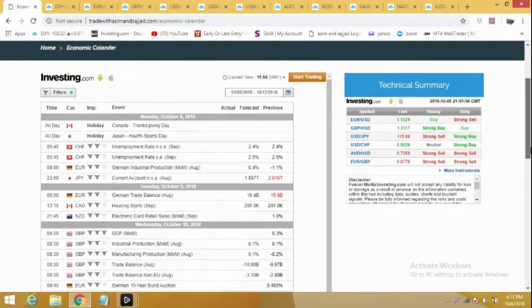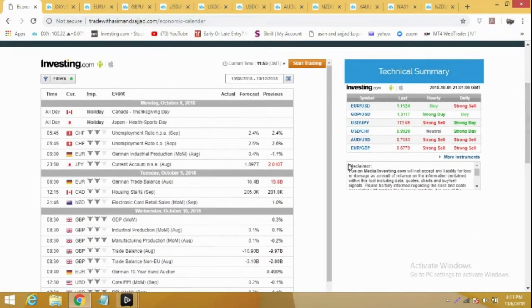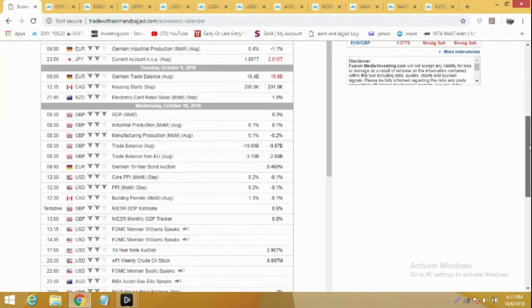If you have a look at the economic calendar, we can see on Monday and Tuesday we don't have any high impact news, so I'm expecting much slower trading days. While from Wednesday we have some important news events. The most important one is for GBP. It's GDP, industrial production, manufacturing production.